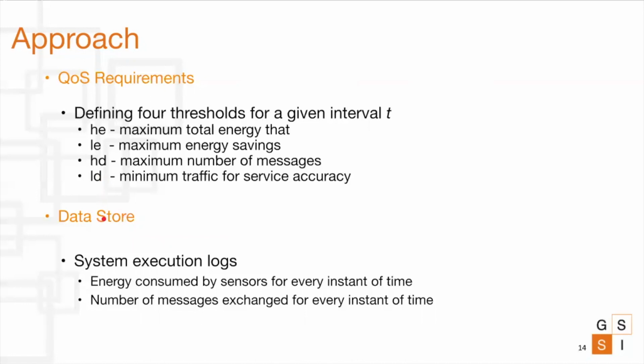Then we have the data store. So the data store basically stores the system execution logs. In the context of NDR, these logs contain energy consumed by sensor components as well as the messages sent for different intervals of time. These intervals may not be uniform.